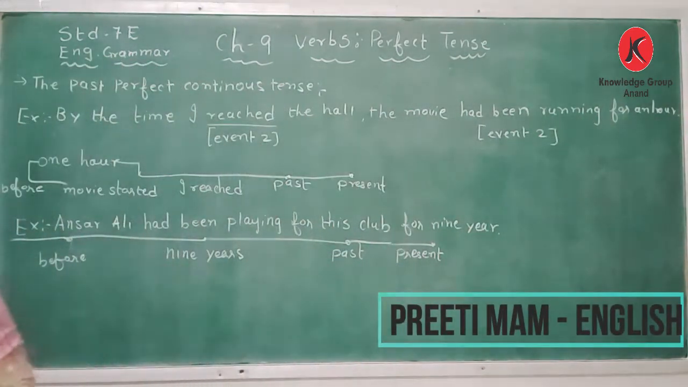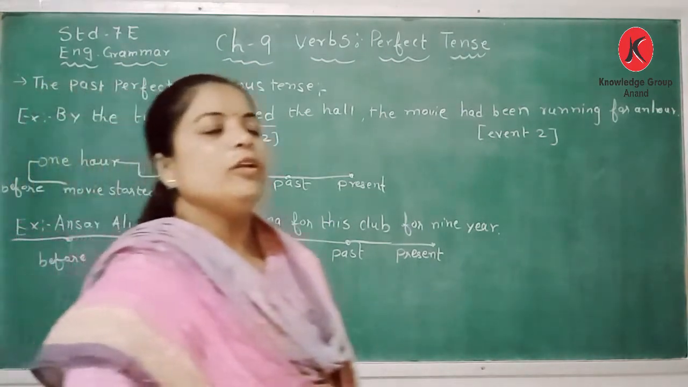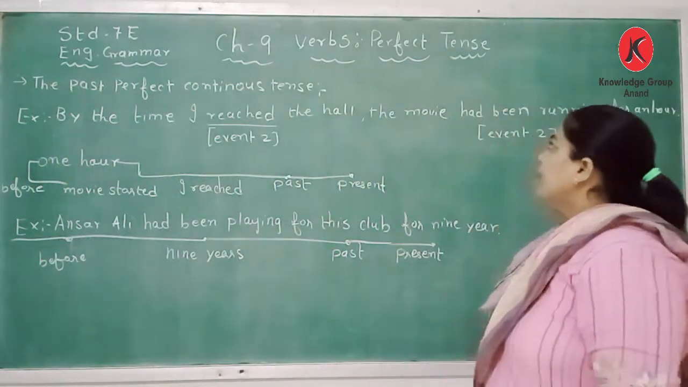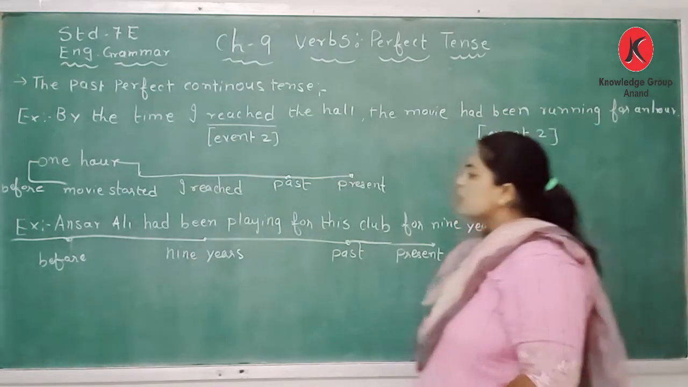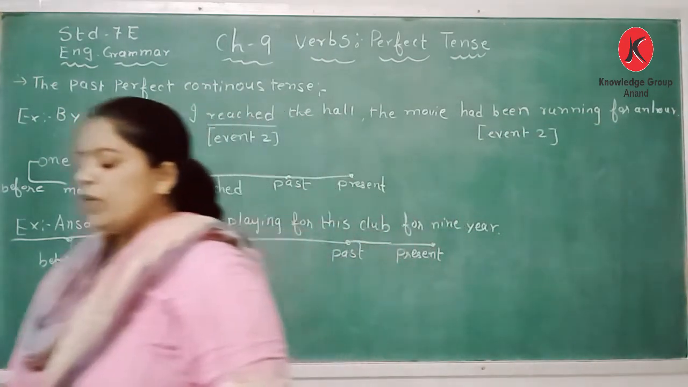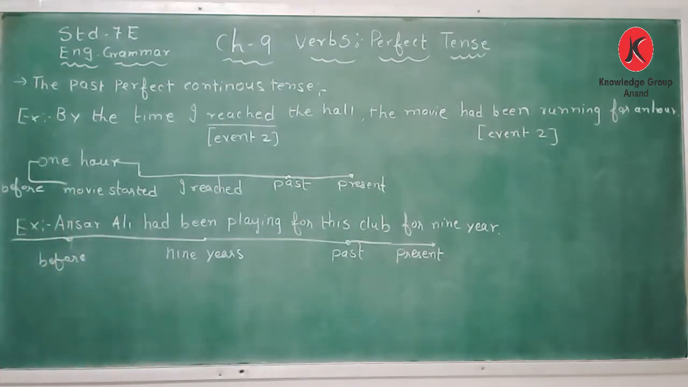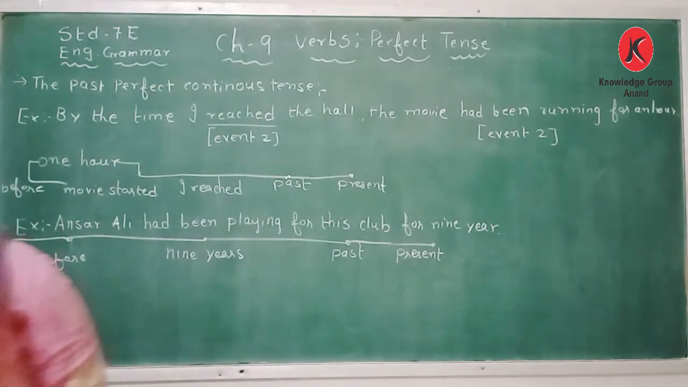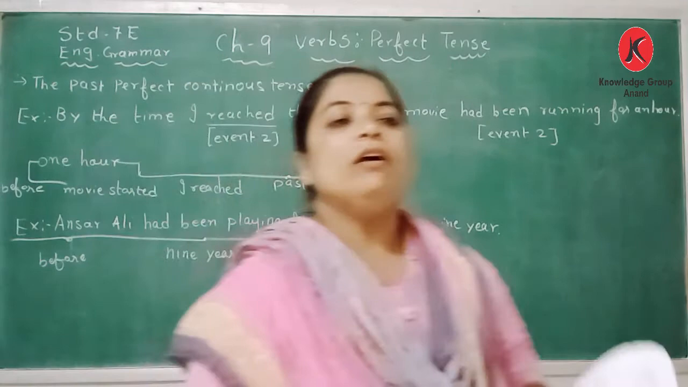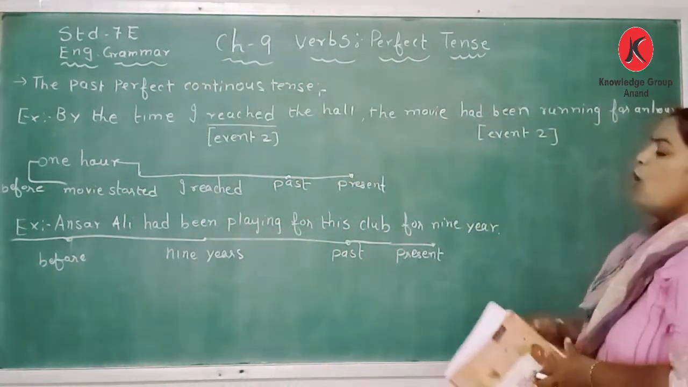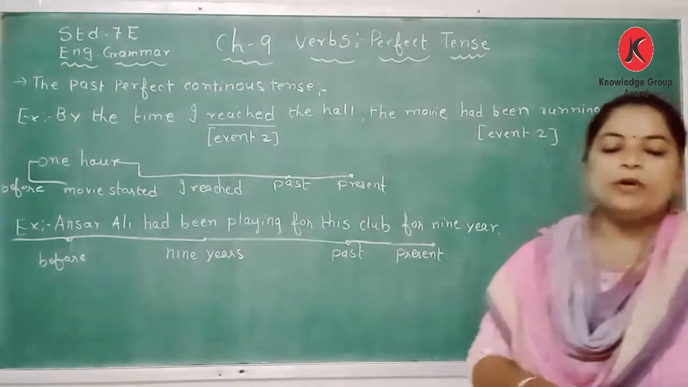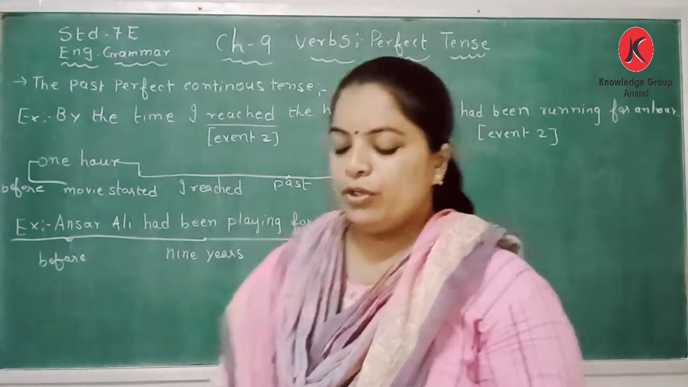Continuing with the same chapter number 9, the perfect tense. So in the past perfect continuous tense. In the previous class we learned about the present perfect and past perfect tense. Now we are learning the past perfect continuous tense. So what is the definition of the past perfect continuous tense?